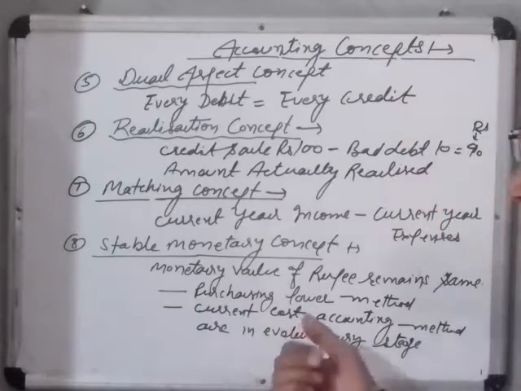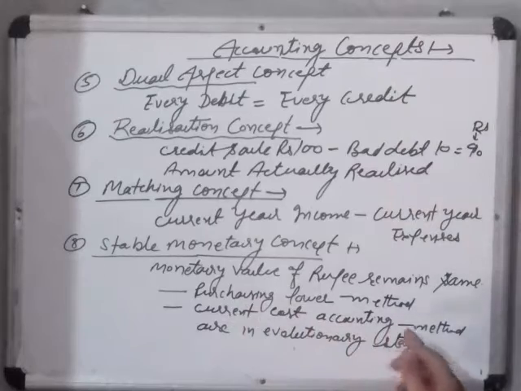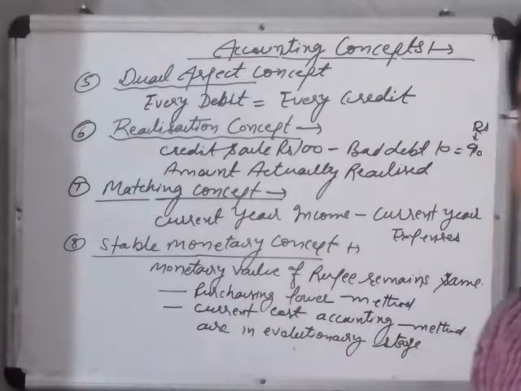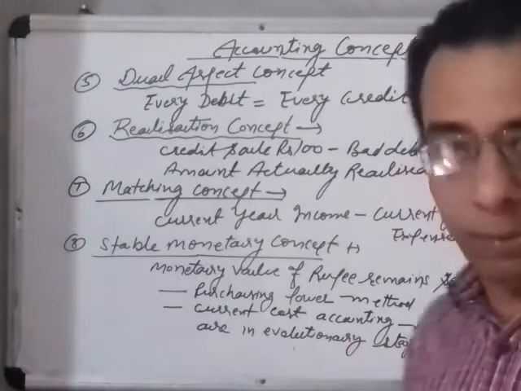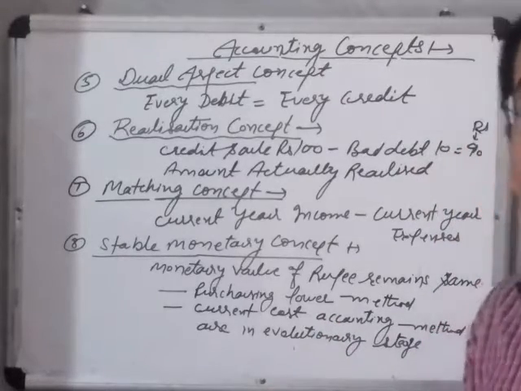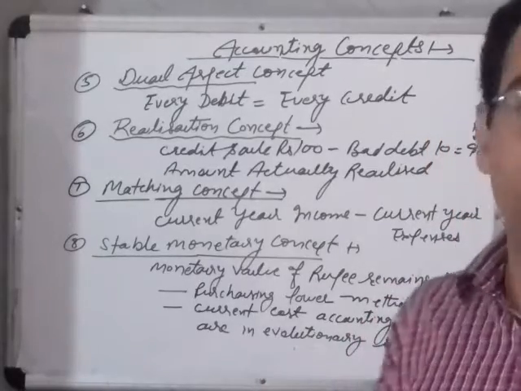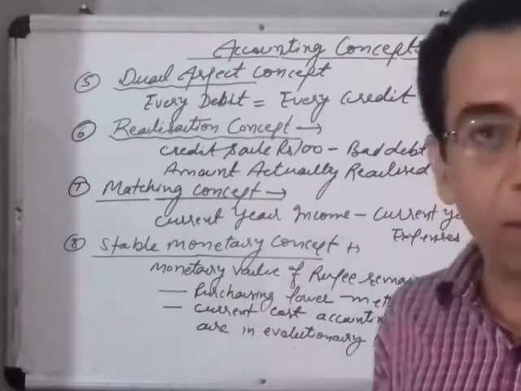But there are two methods. One is the purchasing power method, and the second is the current cost accounting method, basically used in the financial statements, but they are actually in an evolutionary stage. So we are compelled to say that the value of the rupees always remains the same according to this concept.